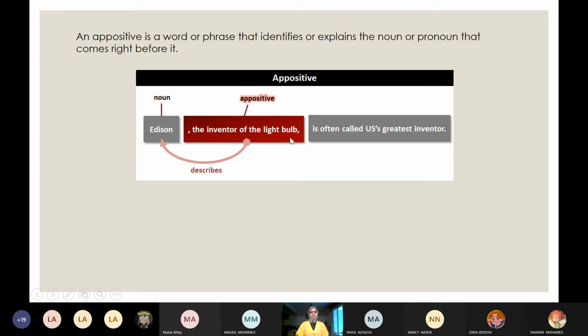So an appositive is a word or phrase that identifies or explains the noun or pronoun that comes right before it, directly after it with a comma. Edison, my friend, or Edison, the inventor of the light bulb. I can erase it when it's between two commas. So Edison is often called the US's greatest inventor. Or Maya, my friend, is absent today. So an appositive is another meaning for the noun. What happens when an appositive has a pronoun?